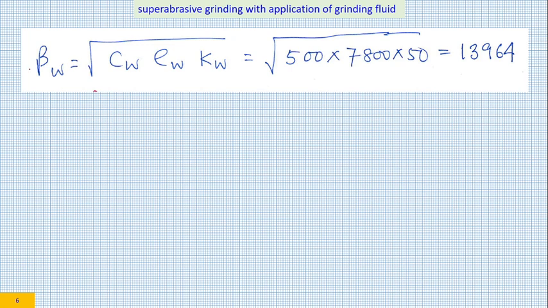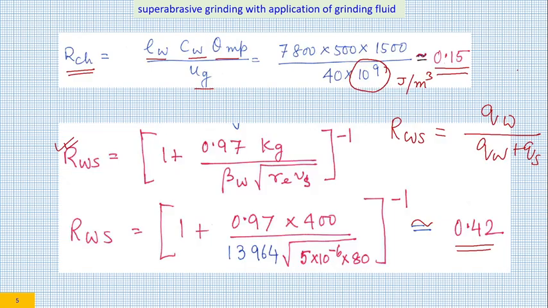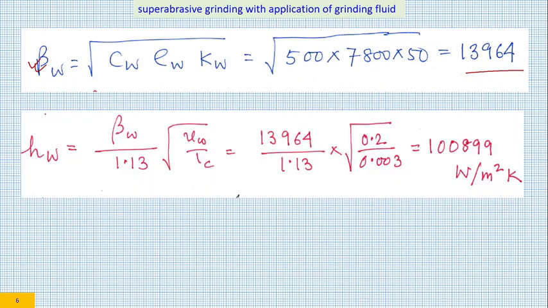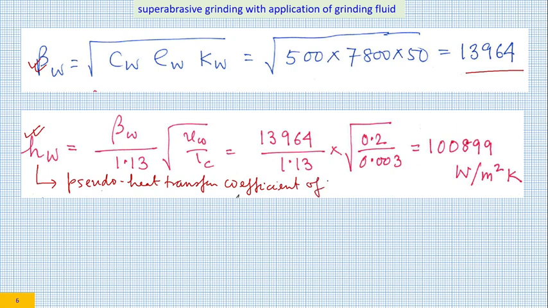Next one is beta W. Beta W we have already used, and this is the value of beta W. In the previous slide itself we have used beta W, and that has come from this particular calculation. Next one is HW. What is HW? HW is the pseudo convective heat transfer coefficient of the workpiece.